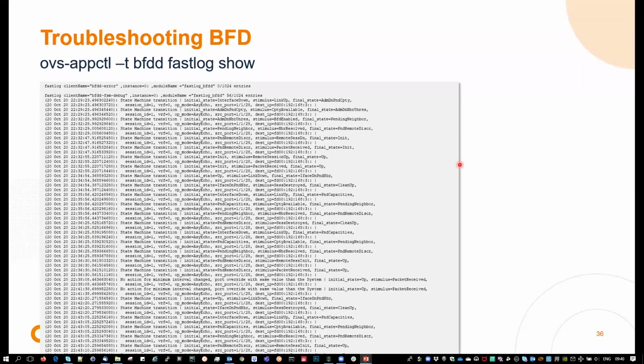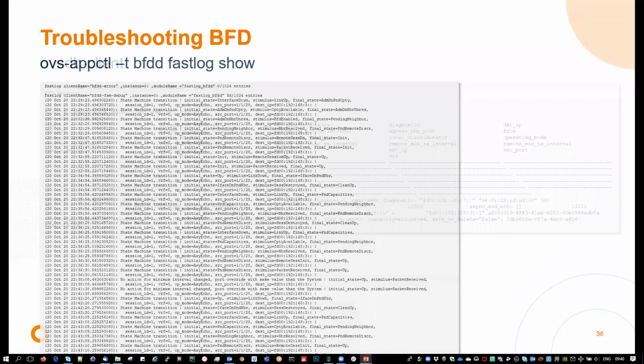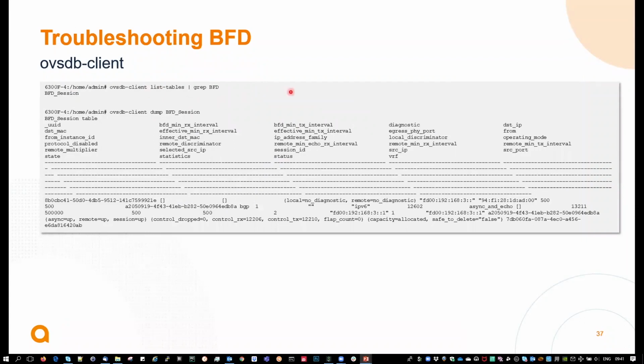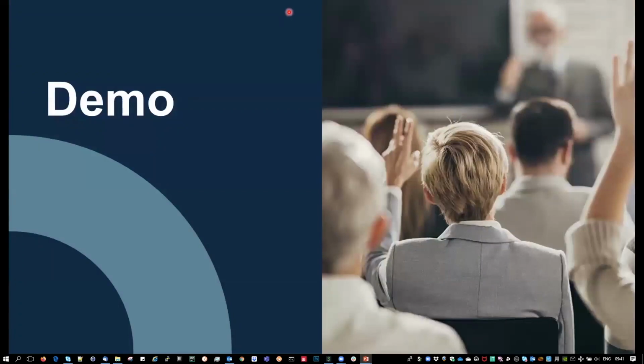Okay, so you have this information that might be relevant as well. Again, this is purely focusing on BGP, so we are not spending too much time on that. Please refer to any further BFD TOI that you may have seen in the past, and the WizDB client for the BFD session, so you can dump the BFD sessions here. And that's it. Let's move to the demonstration.